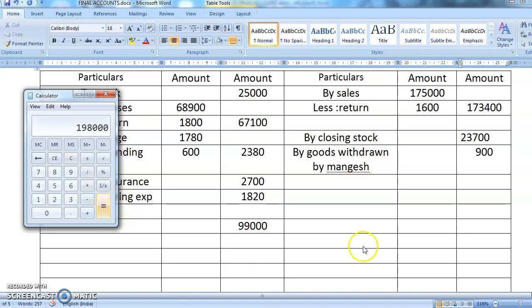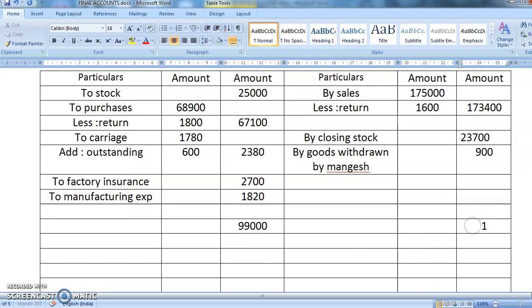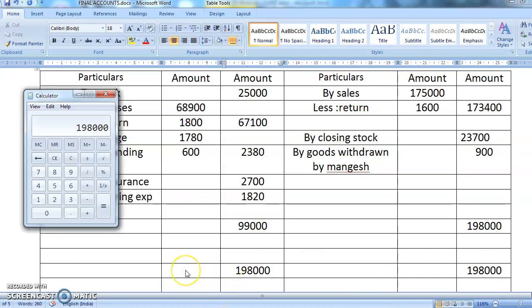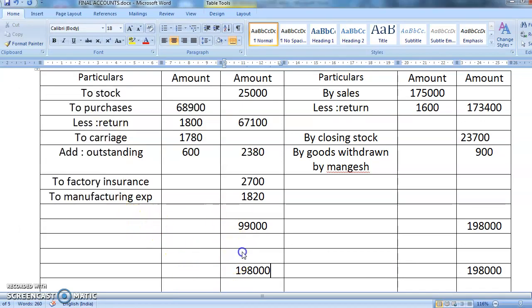So the total is 1,98,000. Tell me, students, which one is bigger? Obviously 1,98,000 is bigger. So I'll write here 1,98,000. Here also you will have 1,98,000. So 1,98,000 minus 99,000. You're getting 99,000. So your gross profit is 99,000.